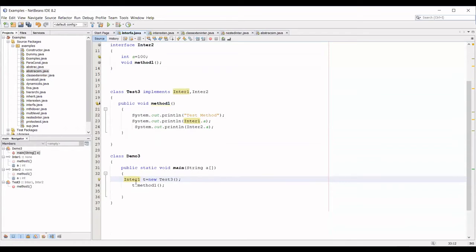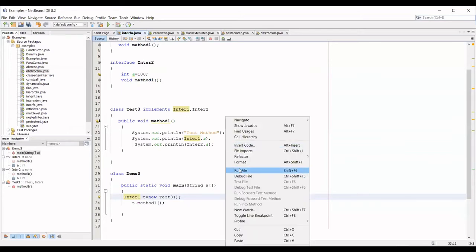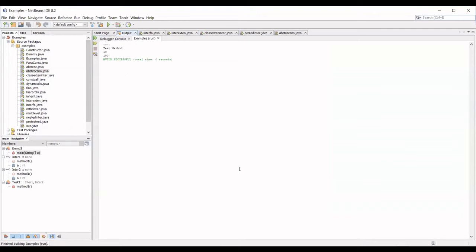Now if I'm calling t.method1, which method will be accessed here? You remember: a superclass reference variable accessing the object of a subclass. The same thing is happening here. Instead of a superclass, I have an interface, and through the interface I'm trying to access the object. So for t.method1, will the output be the same or different? It will be the same. There is no difference.